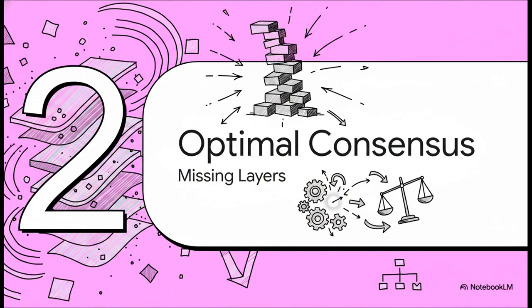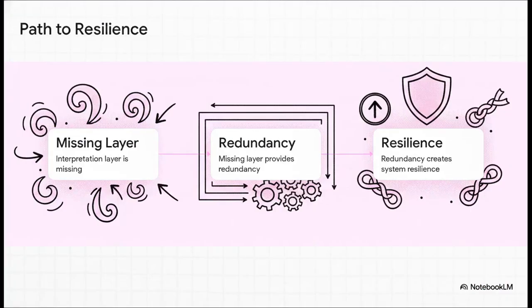So that brings us to Section 2, missing layers and optimal consensus. The obvious question is, if we completely rip out that interpretation layer just to gain speed, what happens to the stability of the system? Doesn't the whole thing just fall apart into total chaos? Well, surprisingly, not at all. The logical progression here proves that bypassing interpretation actually forces a system to build natural redundancy. And that redundancy, in turn, creates ultimate systemic resilience.